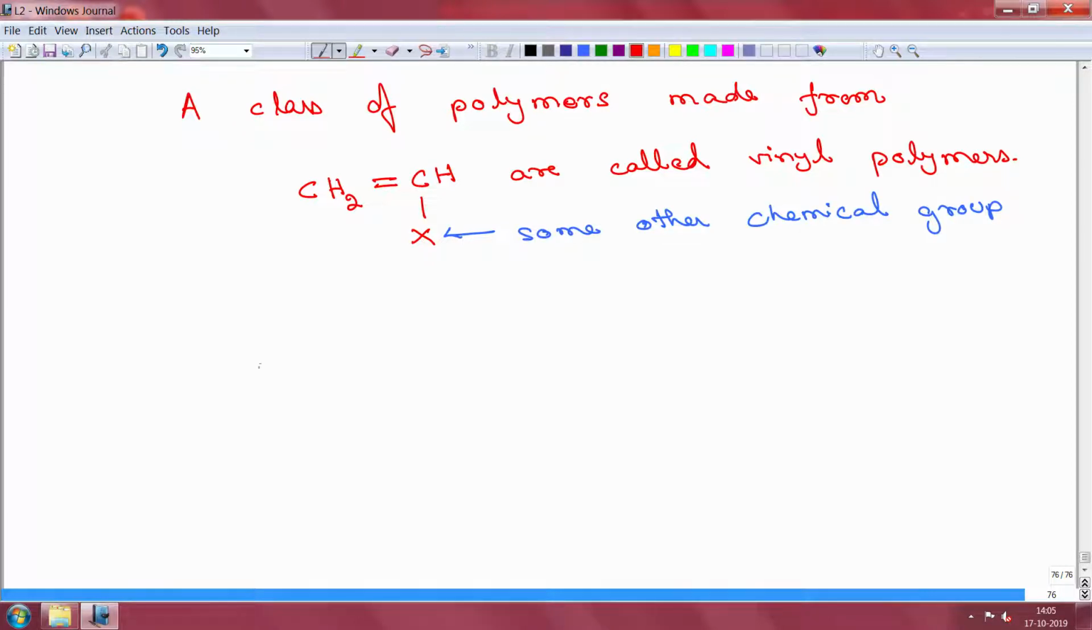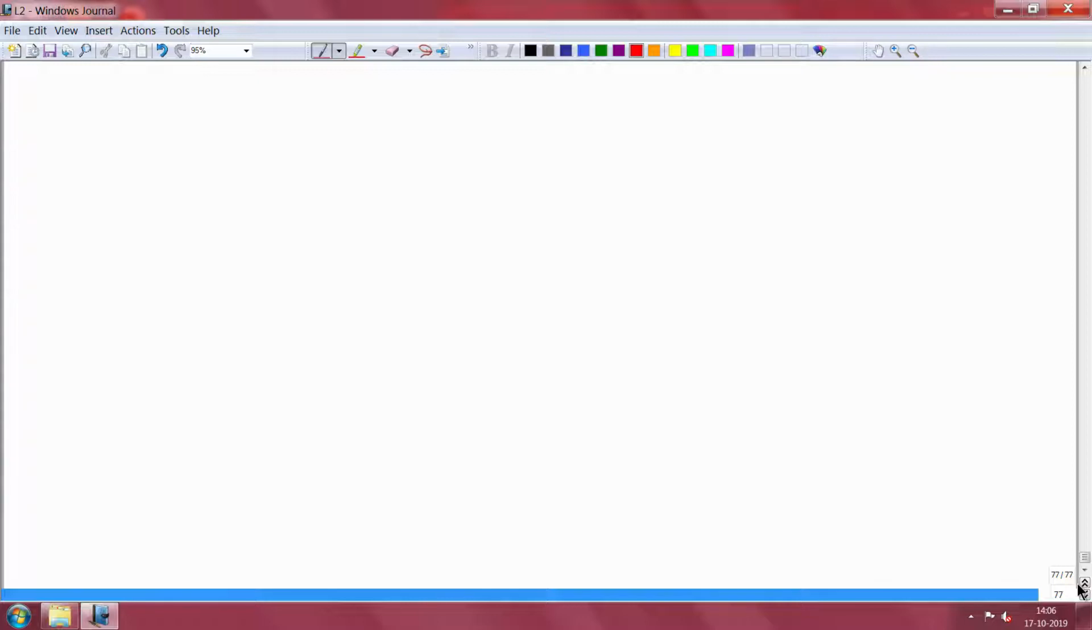So, what can X be? For example, your X can be different groups. It can be, for example, a CH3 group. It can even be part of a benzene ring with one hydrogen removed. So, you can have these different vinyl groups possible. So, maybe we should look at some examples of common polymers. Okay. So, what I will do is I will create a section.